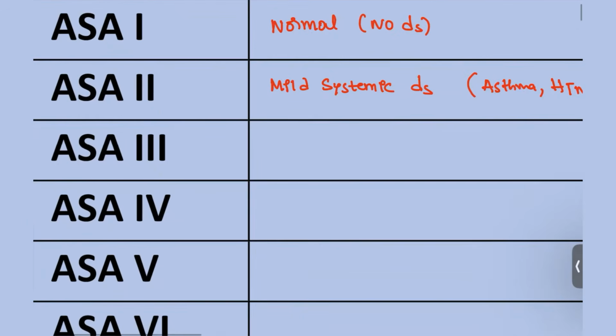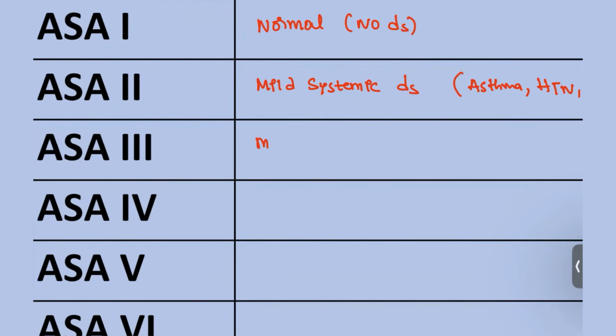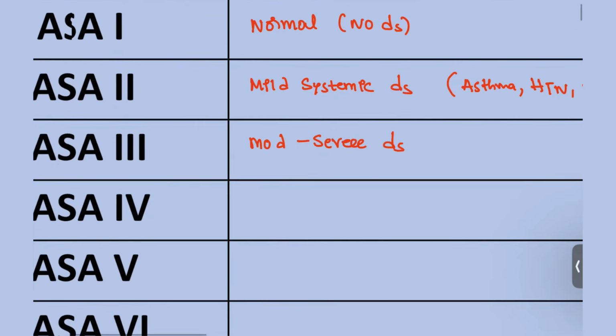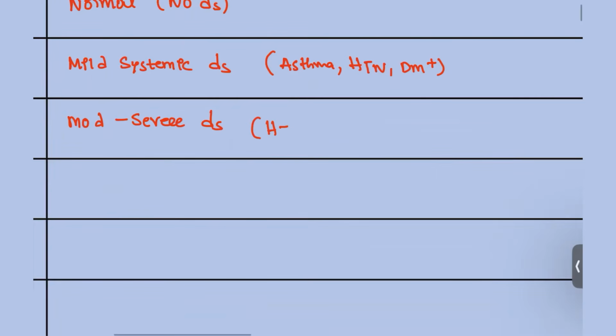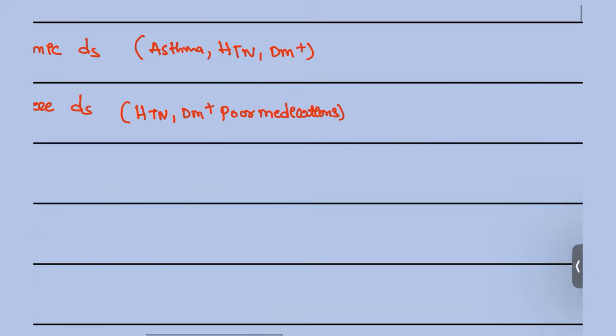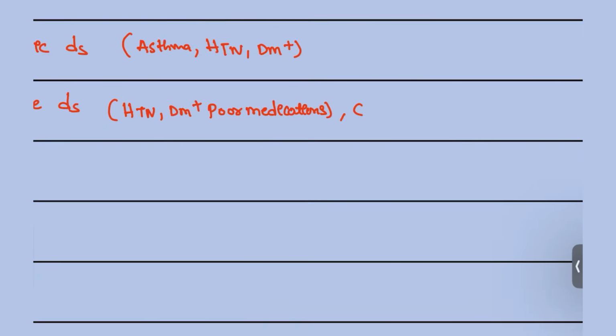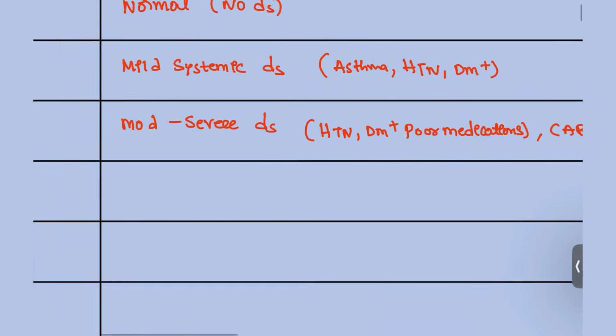Next, grade 3: this patient has moderate to severe disease. For example, the patient has hypertension plus diabetes mellitus but poor medical compliance, not taking the medications, or has a recent history of CABG, or MI (myocardial infarction), or CVA. These conditions belong to grade 3.